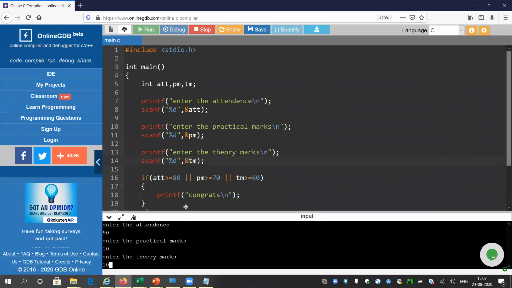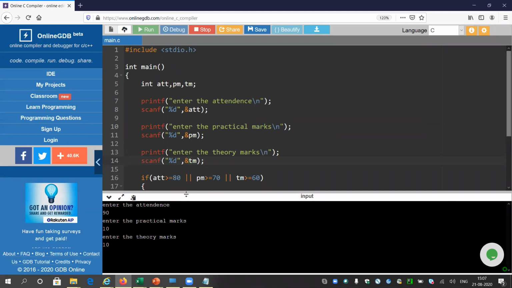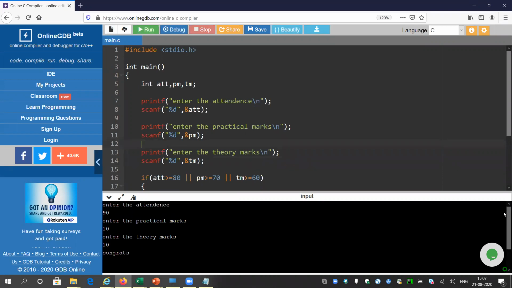I think the school doesn't want me to get admitted, so it is taking some time. Yeah, it is saying congrats because we are satisfying the attendance part. So any one condition. I'm not able to fulfill the criteria for practical marks and theory marks, but I am able to fulfill the criterion of attendance, so they will give me the admission.